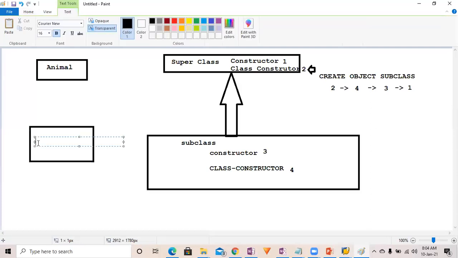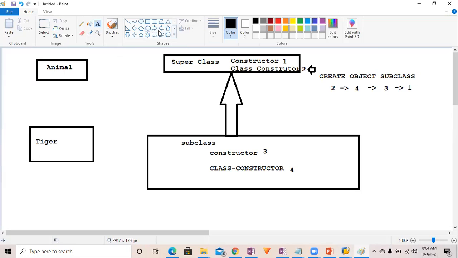Okay, tiger is going to inherit this animal. So your basics should be good, otherwise it will be difficult for you to understand. So the tiger is inheriting from animal.